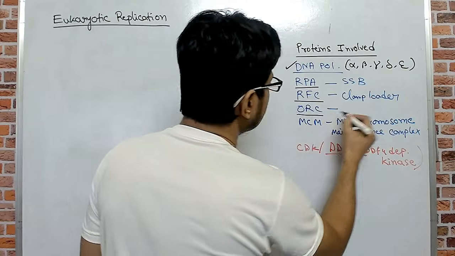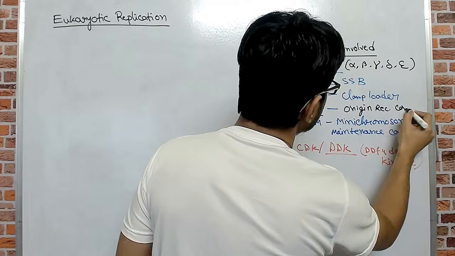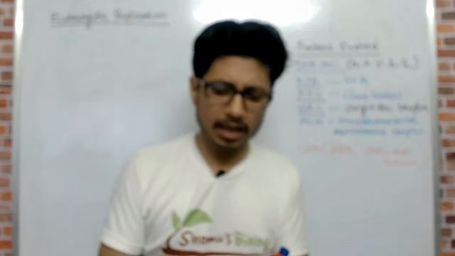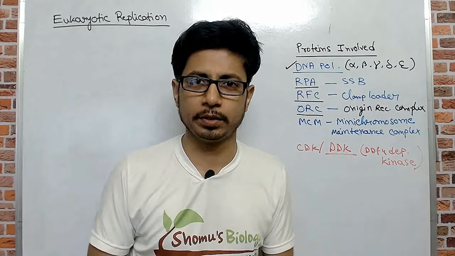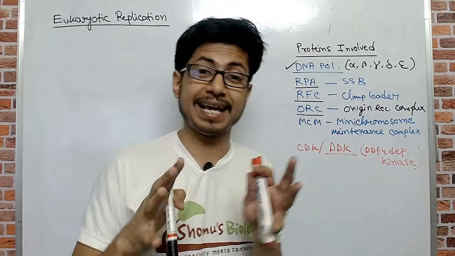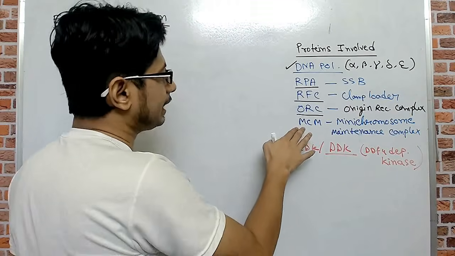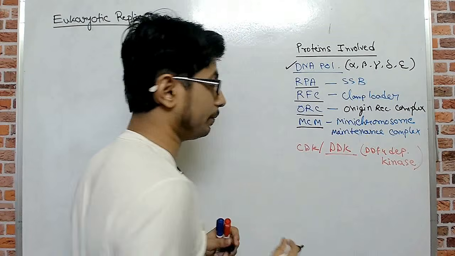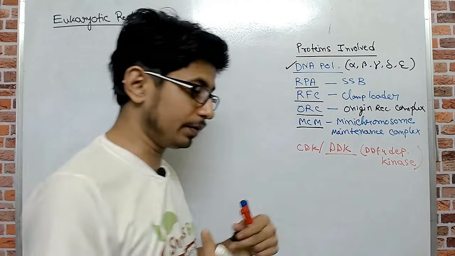Then there is ORC, which is known as the origin recognition complex. So this is another protein complex. Generally, these proteins are not single structure or single subunit proteins. Most of them are multi-subunit, at least two subunits. Similarly, the origin recognition complex is a protein with multiple subunits, and they recognize the origin of DNA replication in eukaryotes. And there is this MCM protein. The full form is mini chromosome maintenance complex protein. So these proteins play a very crucial role in the process of DNA replication.